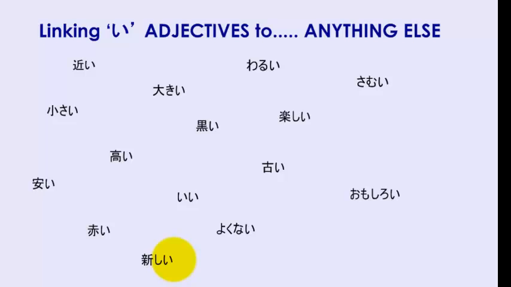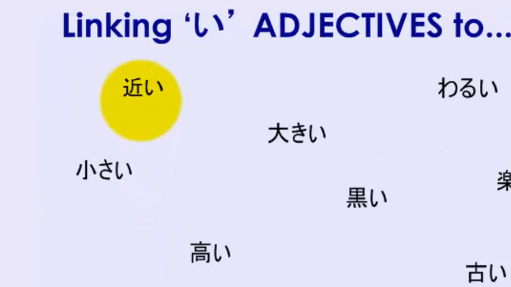You put a clause ending with a verb into the te form, and hey presto, you can link it to anything else, and the meaning of and is automatically included. You don't need to add and. It's the same thing for adjectives. So if we want to say something is close and bad, you don't need the word and.